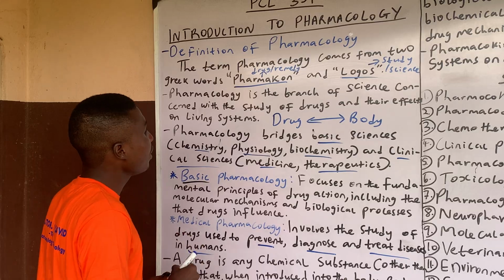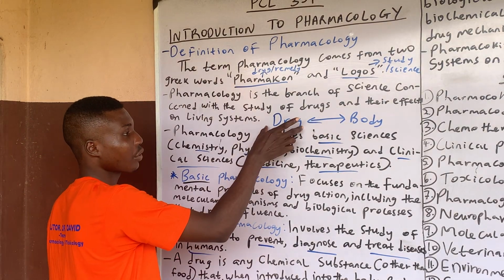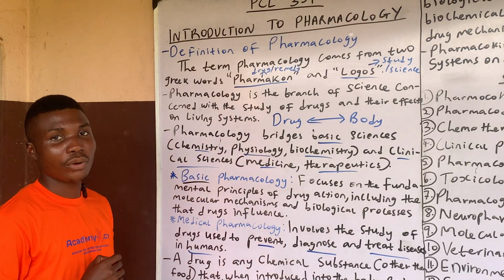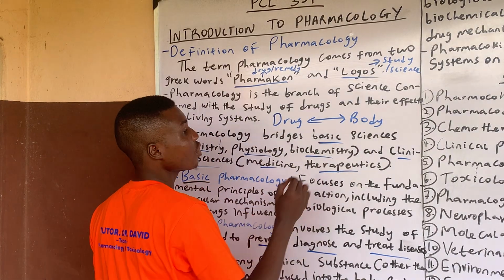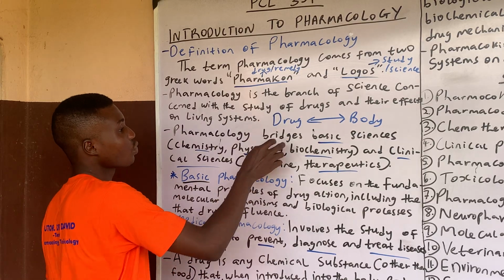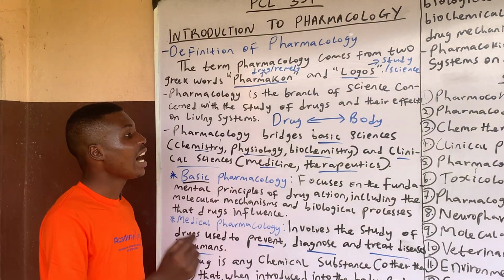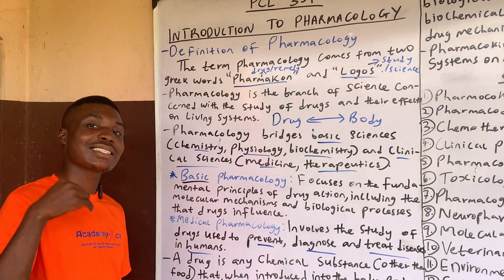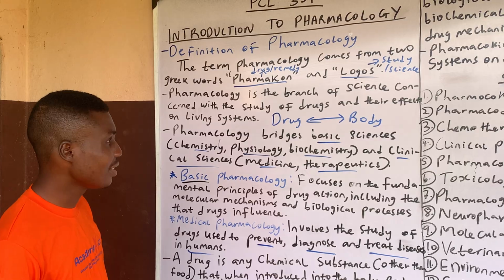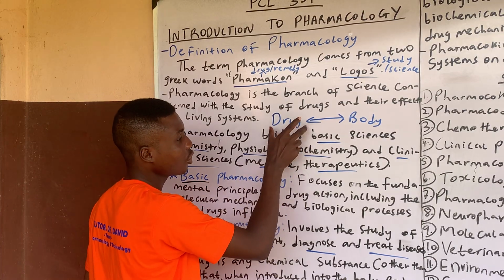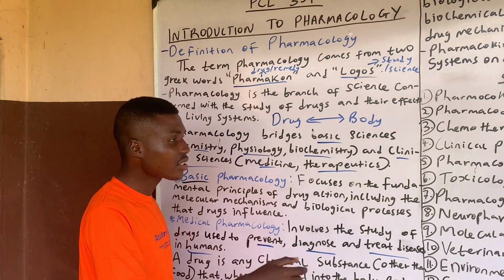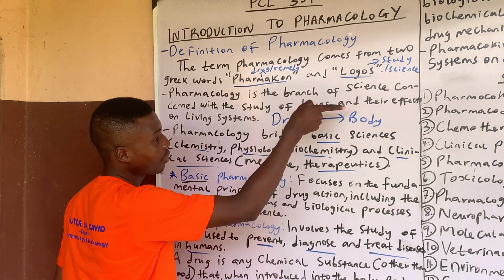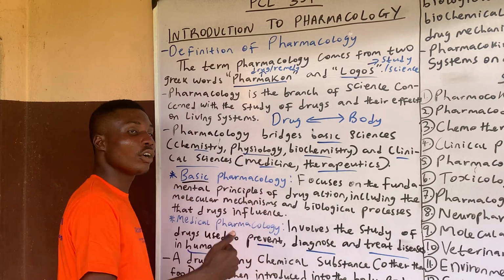So in pharmacology, we are looking at what the drug does to the body, and what the body does to the drug. What the drug does to the body is what we refer to as pharmacodynamics. And what the body does to the drug, or how the body interacts with the drug, is what we refer to as pharmacokinetics. Take note of the distinction. Drug to the body, dynamics. Body to the drug, kinetics.